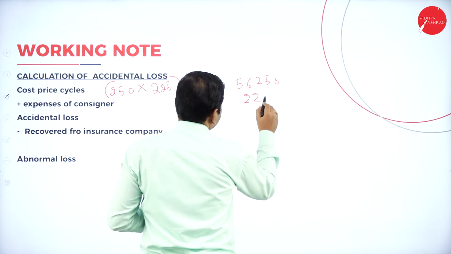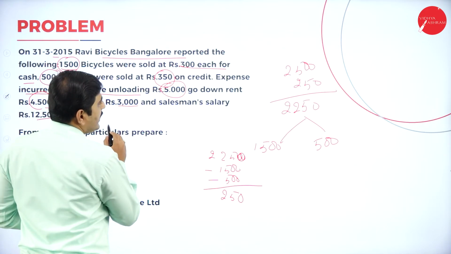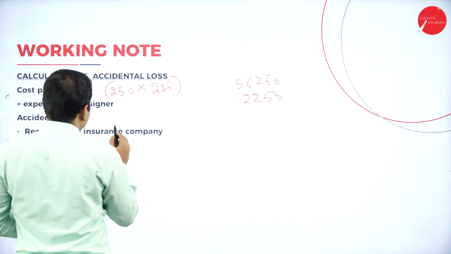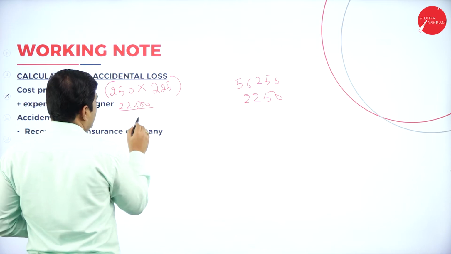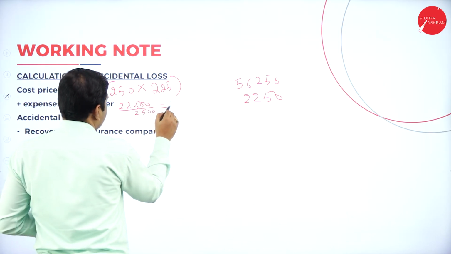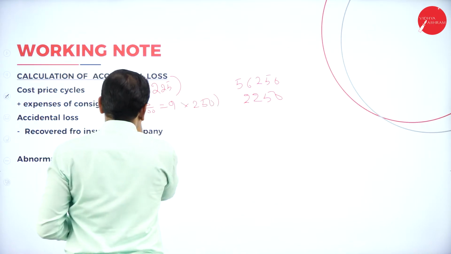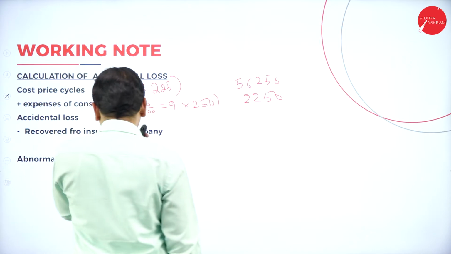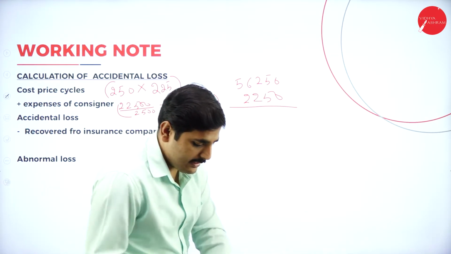Are you understanding? So total expense I'll write once again here. Total expenses is 22,500 divided by how many cycles sent? 2,500 equals 9 rupees per cycle, into 250 cycles lost equals 2,250 rupees. This is called accidental loss. Add the amount, you'll get accidental loss.